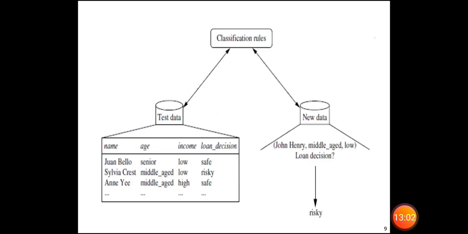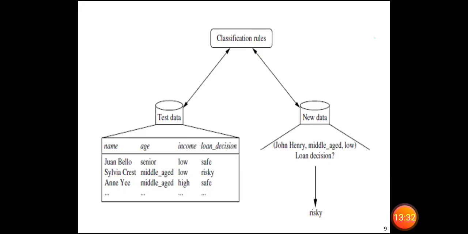So here you can take the test data. It is unknown data. So these data can be applied in the classification rule. So new data here we are going to give: name, middle age, low and loan decision. So if the query is like that, then the person will be identified. He is a risky person.